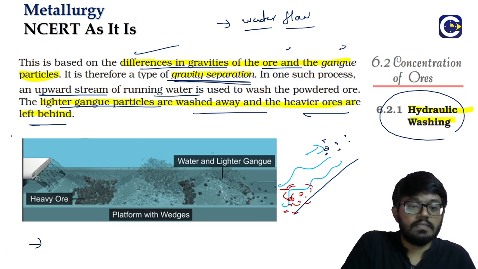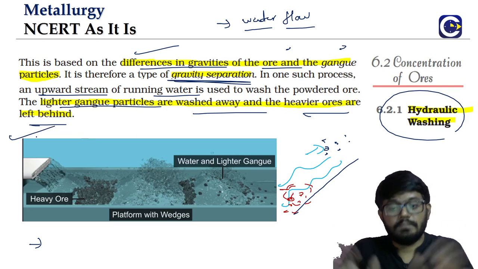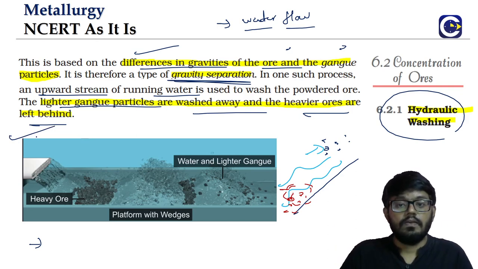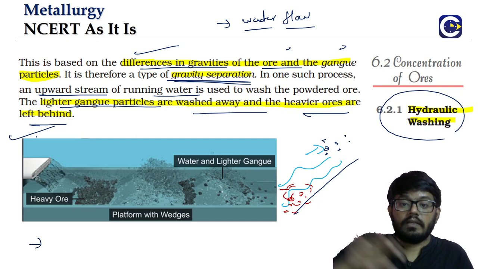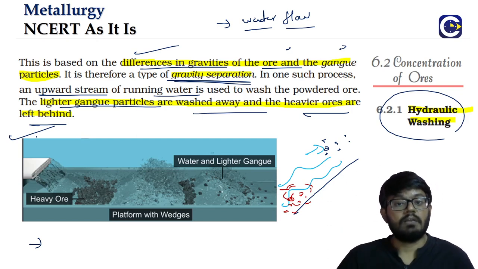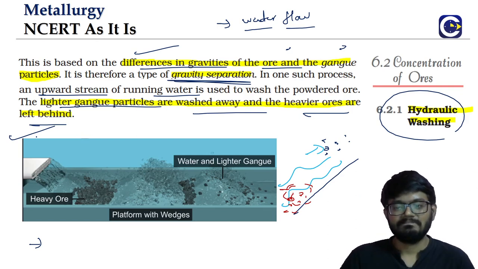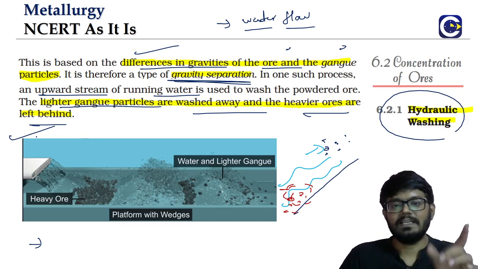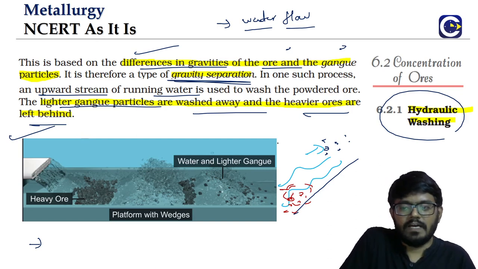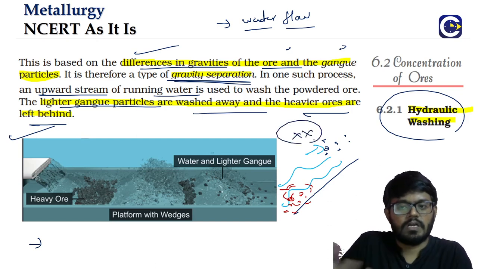But what we have is a hydraulic washing setup where you will not create an upward stream of running water, because that will be costing more energy. Imagine, if you have to send water to the top, it means what? You will be spending more energy. So that is the reason I said, we are not going with the natural water body, because it will be what?